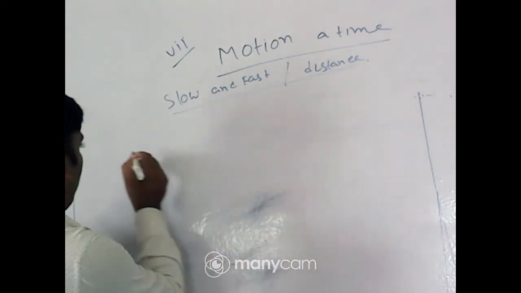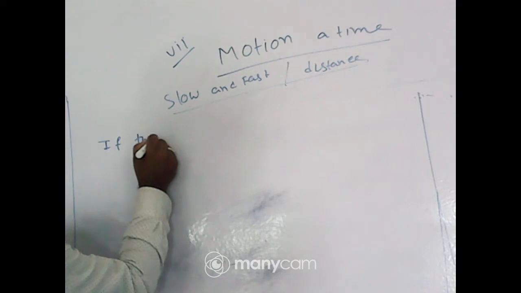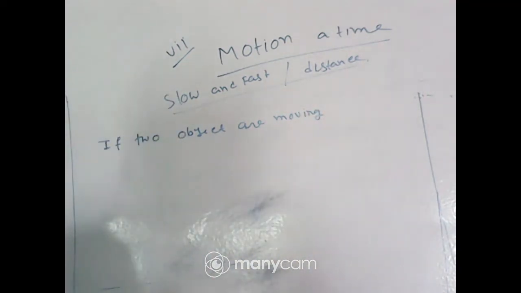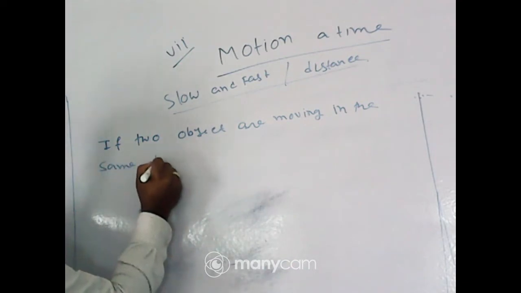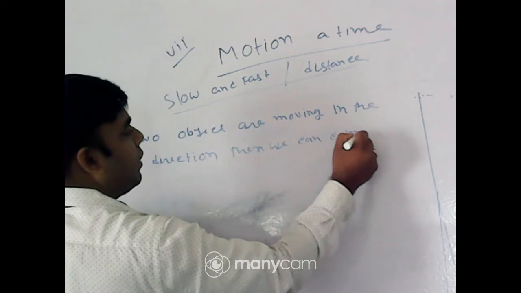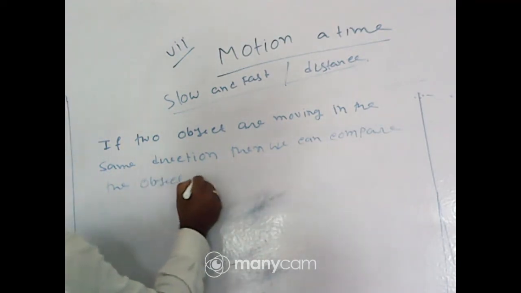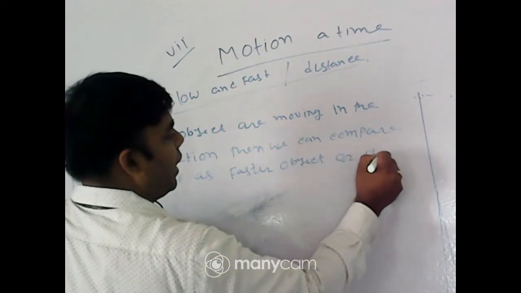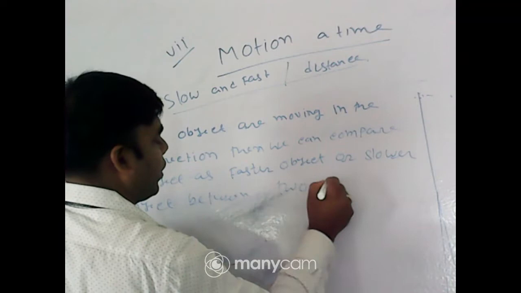What is the condition? If two objects are moving in the same direction, then we can compare the objects as faster object or slower object between two objects.